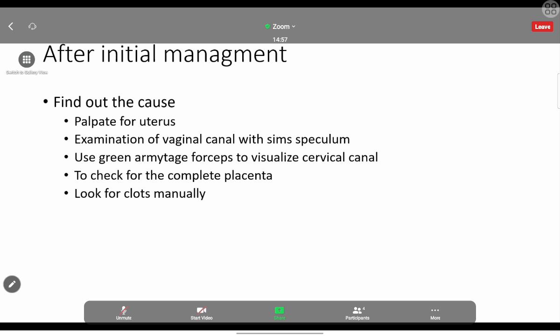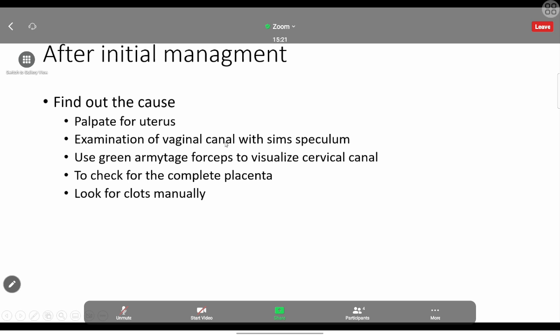How to look for other causes? First, we have to do the simple Sims speculum examination. We have to look at the vaginal canal with the Sims speculum, and look for any tears or trauma in the cervical canal. I think I don't need to explain the Sims speculum, everyone knows that. So we look at the vaginal canal for trauma, for any tears.